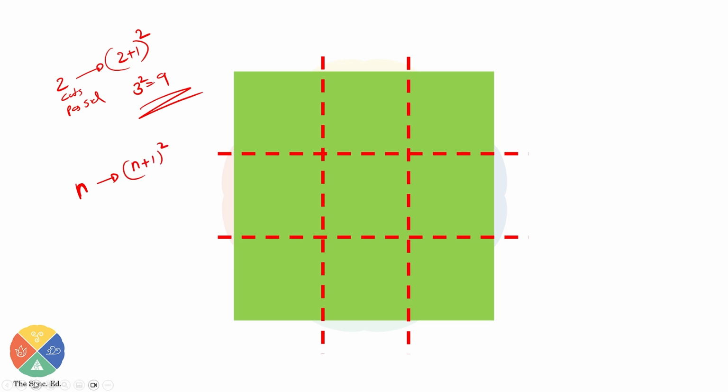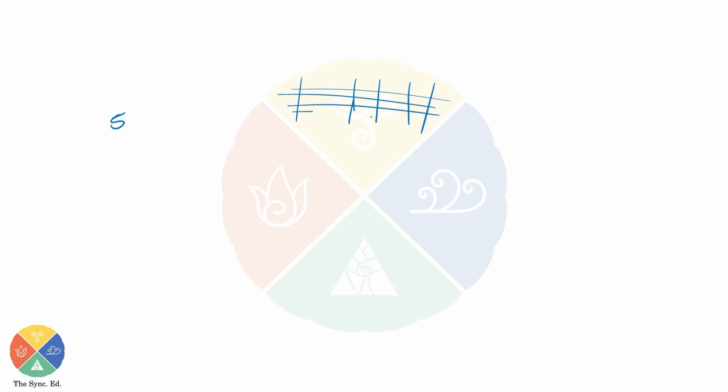So if I give you a simple question, if I have a square and I cut it 5 times per side, one, two, three, four, five, and 5 times on another side, one, two, three, four, five, how many pieces am I going to get? 5 plus 1 whole square, that is 6 square, that is 36 pieces.